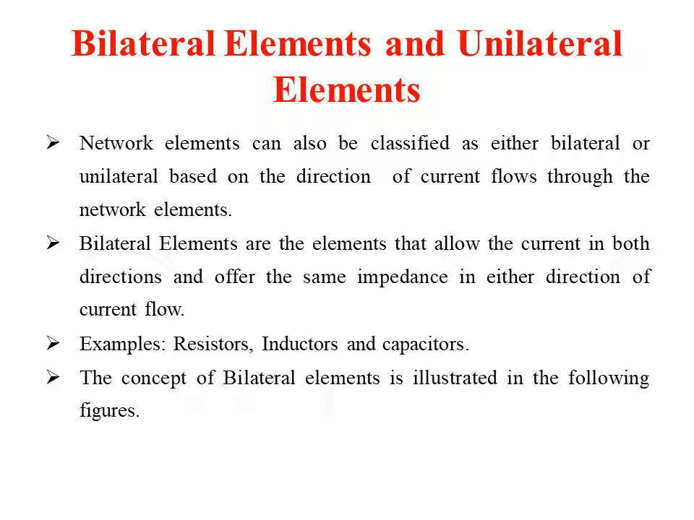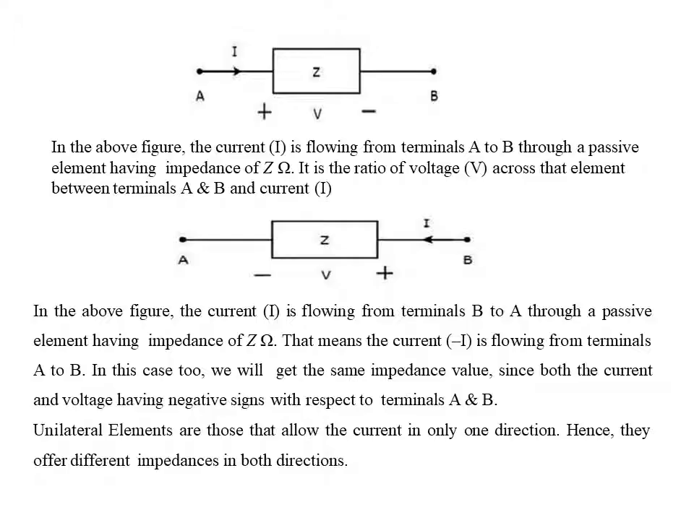That is nothing but, if we interchange the voltage and current directions and calculate the impedance value, we will get the same impedance. So the elements which allow the current in both directions are called bilateral elements. Examples of bilateral elements are resistors, inductors and capacitors. Now the concept of bilateral elements is illustrated in the following figure.